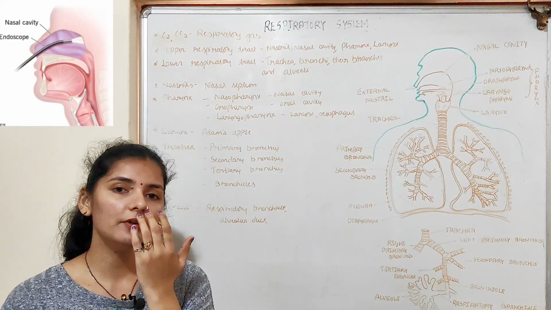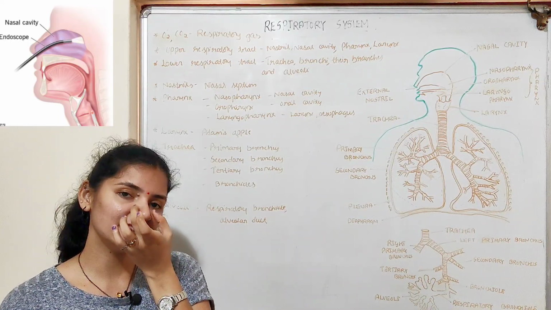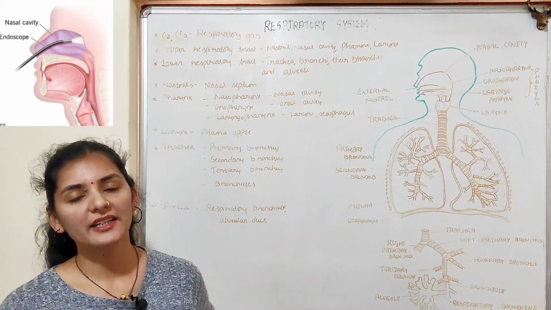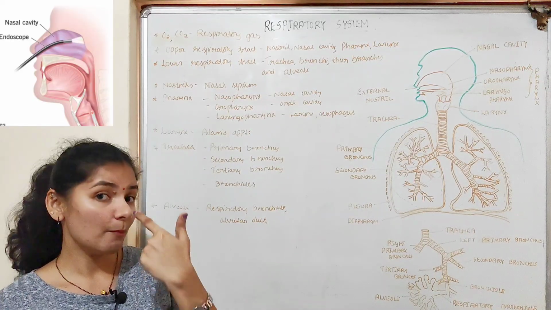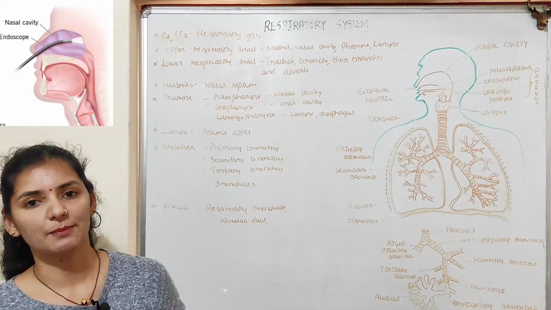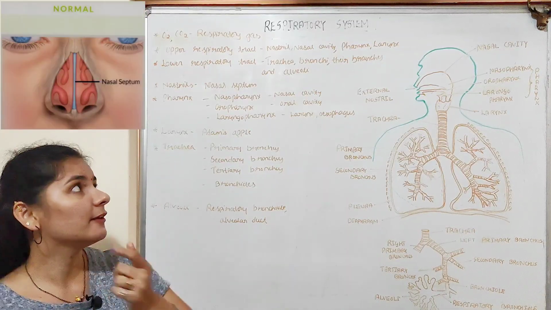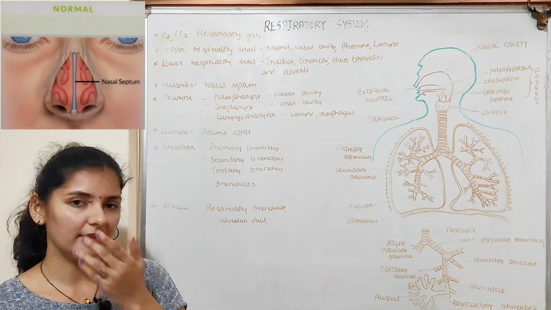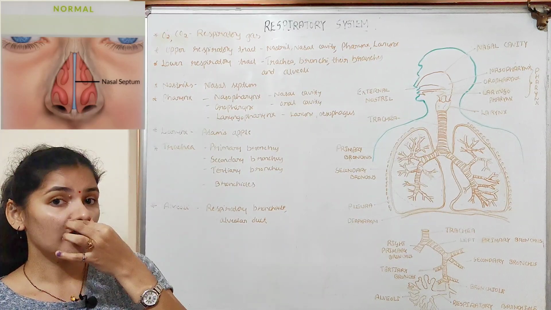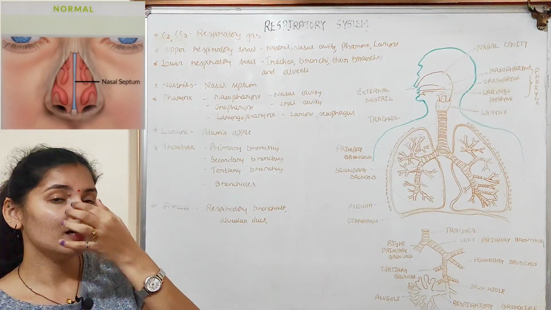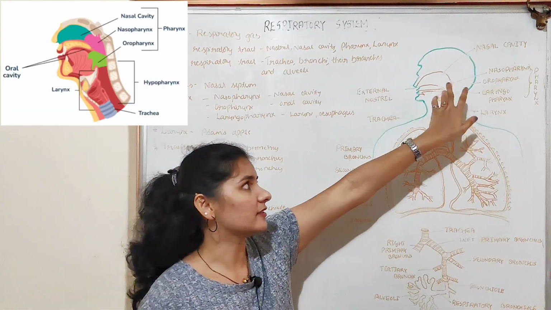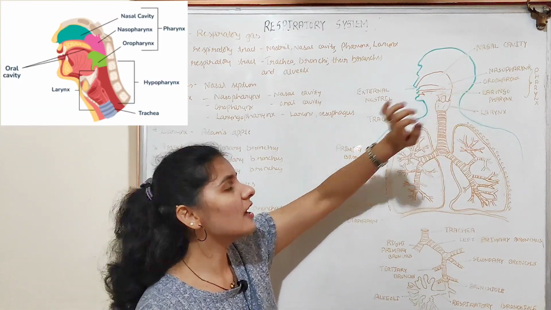So we have the nasal cavity, or the space inside the nose, which is divided into left and right chambers or cavities by a septum known as the nasal septum. So the nasal septum divides the nasal cavity or the nasal chamber into left and right cavities. So the external nares or the nostril leads to the nasal cavity. The nasal cavity leads to the pharynx. So this region is nothing but the pharynx.